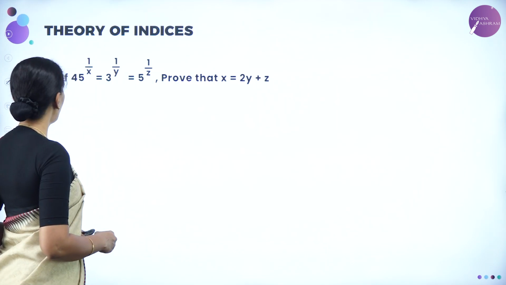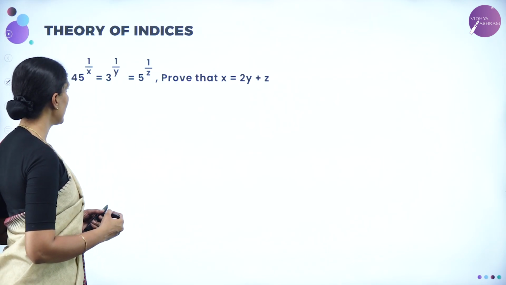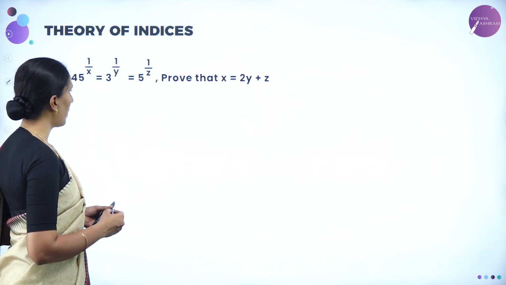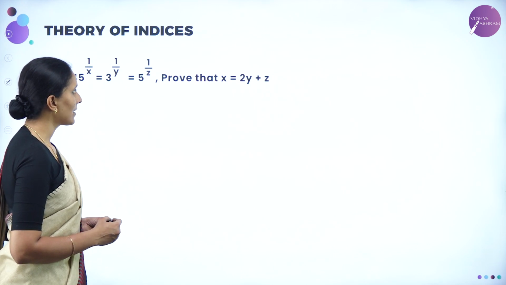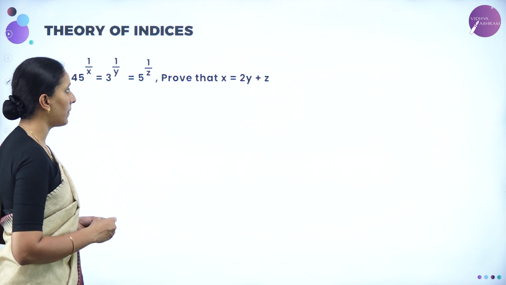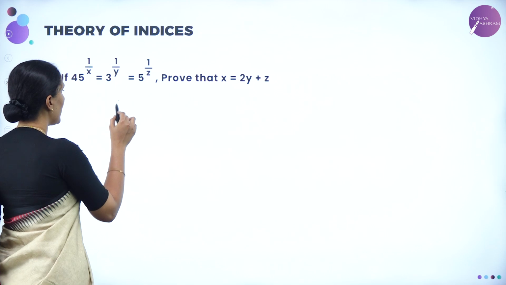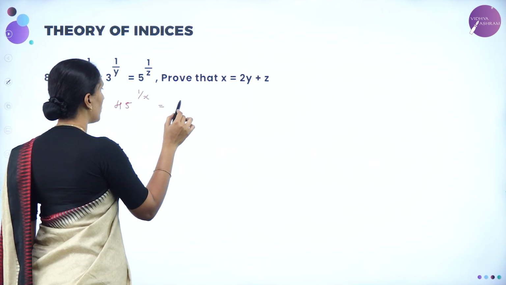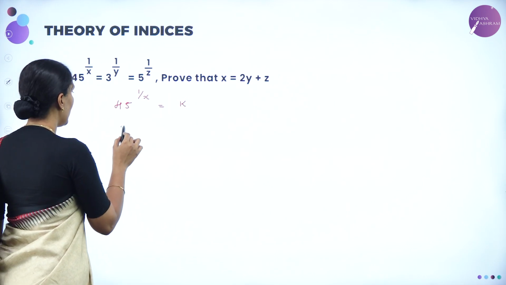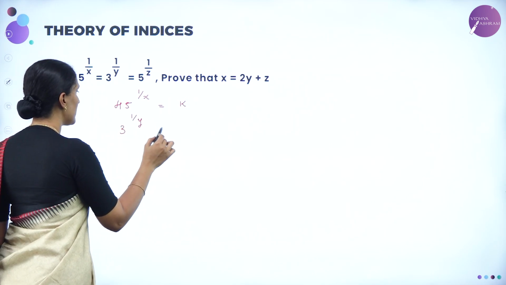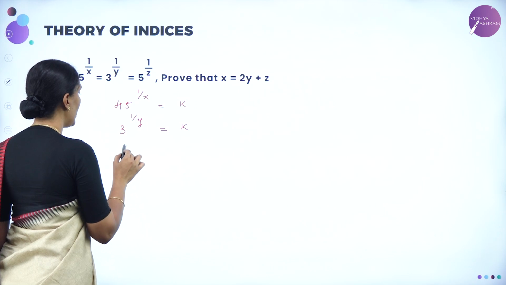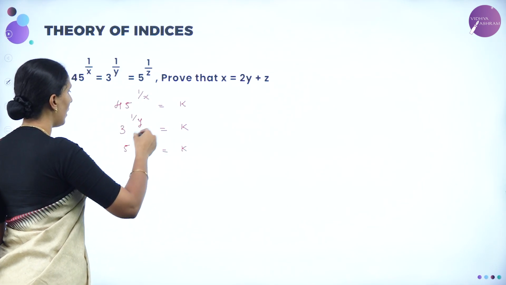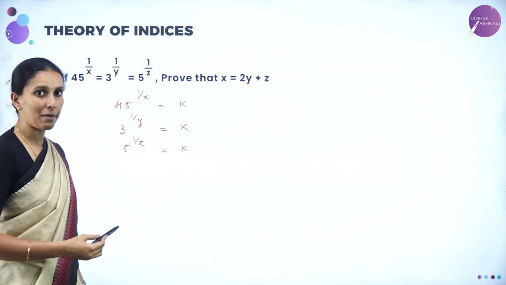Next question. If 45 to the power 1 by x is equal to 3 to the power 1 by y is equal to 5 to the power 1 by z, prove that x is equal to 2y plus z. Now, let me consider 45 to the power 1 by x is equal to some k. And similarly, 3 to the power 1 by y is equal to some k. And 5 to the power 1 by z is equal to some k. Since all of them are equal, they have to be equal with the same quantity.